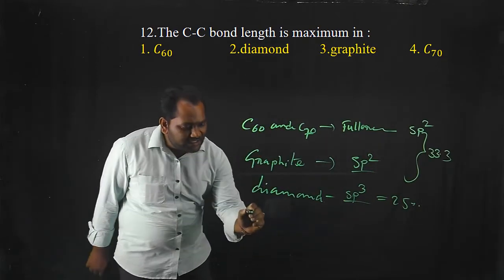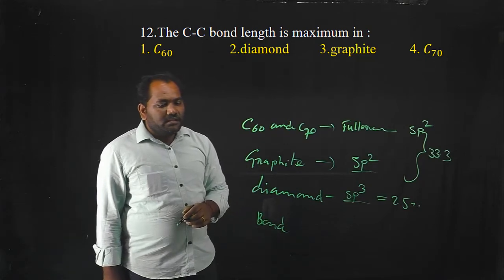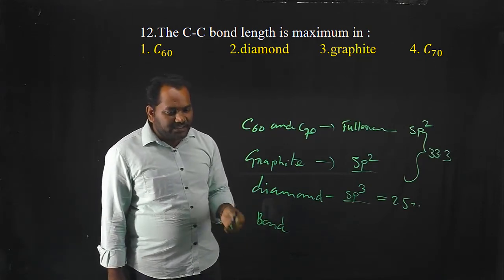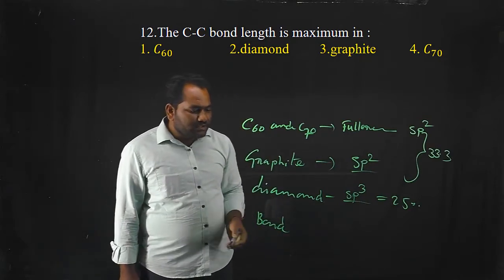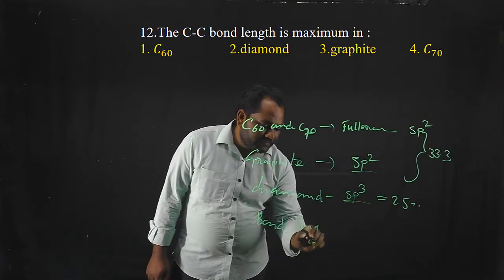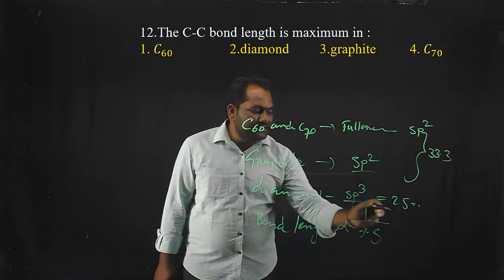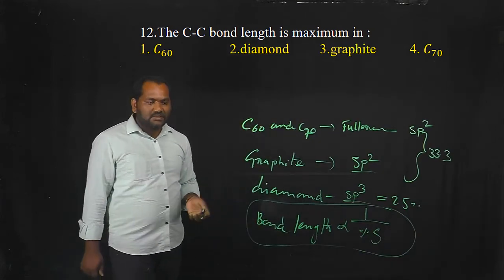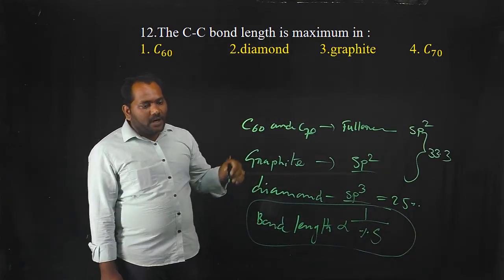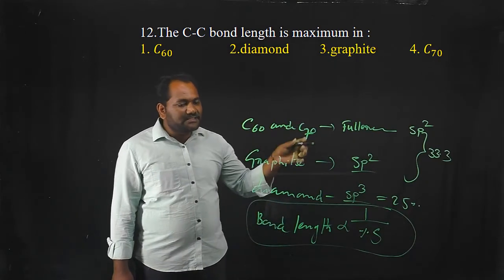So the bond length of any bond depends upon the hybridization, that is, upon the percentage of S character. Bond length is inversely proportional to the percentage of S character. So bond length increases with decrease in the percentage of S character.